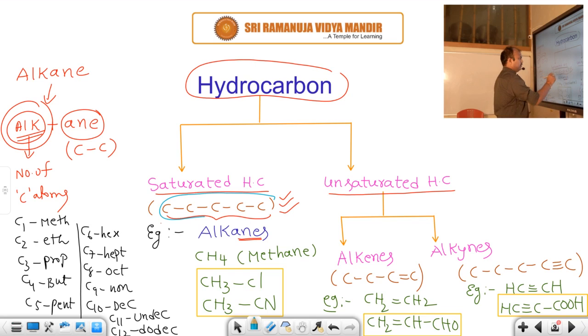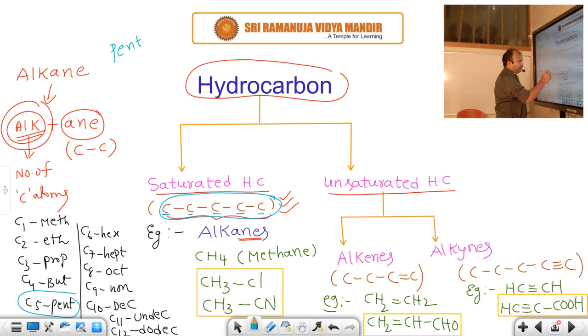So here, how many carbons are there? 1, 2, 3, 4, 5. Five carbons are present in it. Five carbons are there, which we call pent. So, pent.